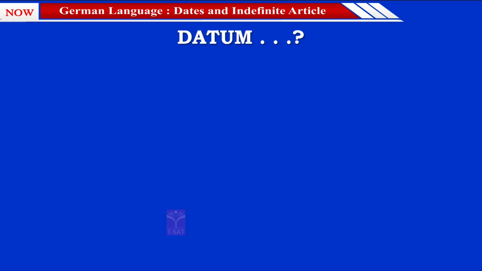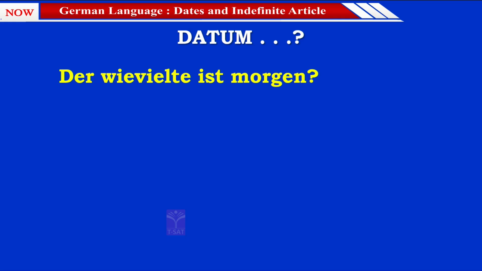Let us see now how to ask about tomorrow. The replacements you try to observe, because the pattern of the question or the answer would be the same, but slight changes are there in the words. For today, it was der wievielte ist heute. But when it comes to tomorrow, the heute word changes to morgen.